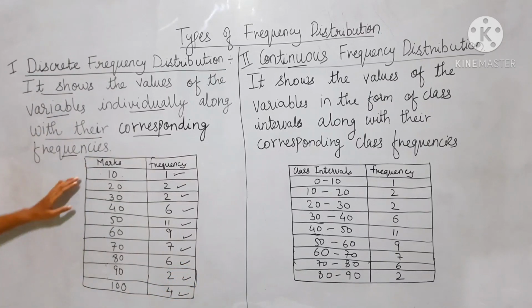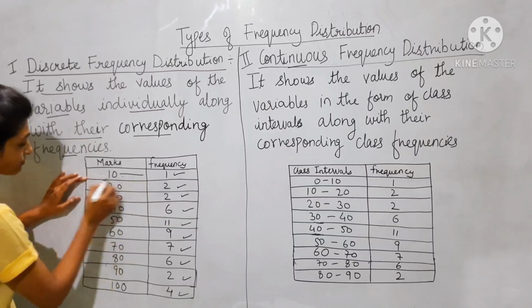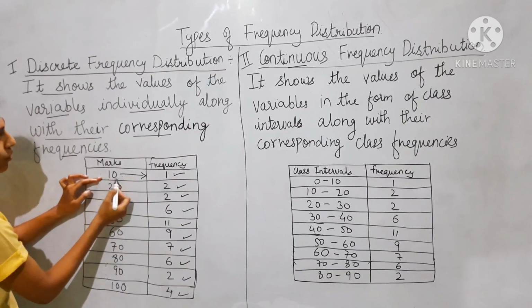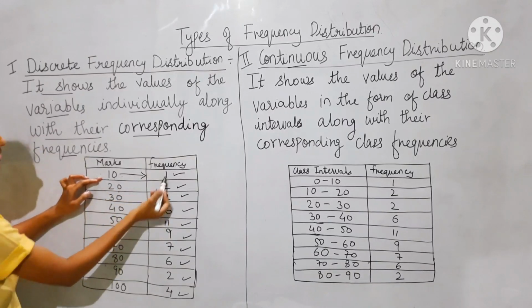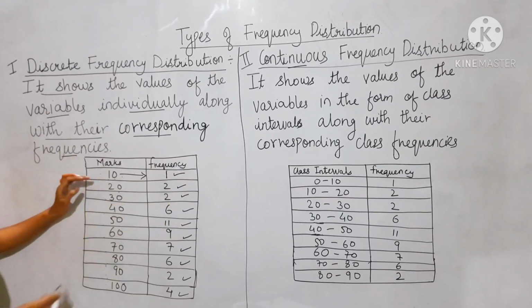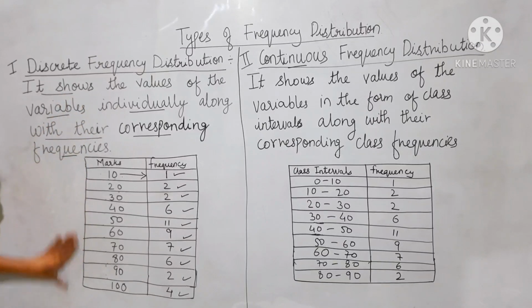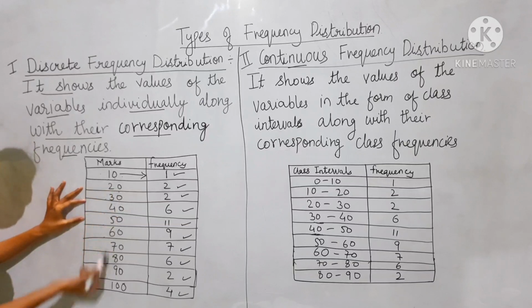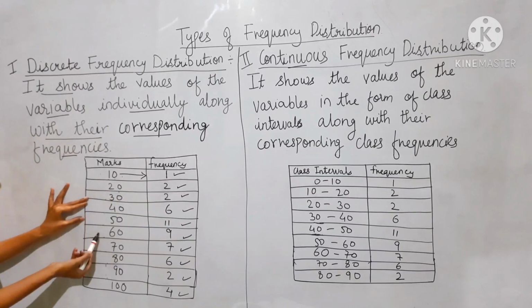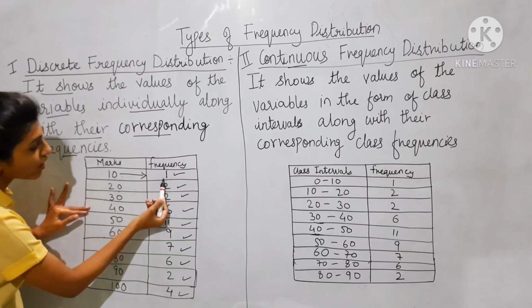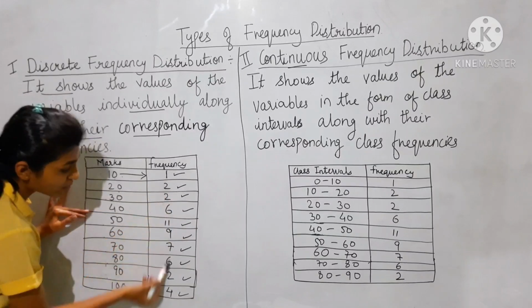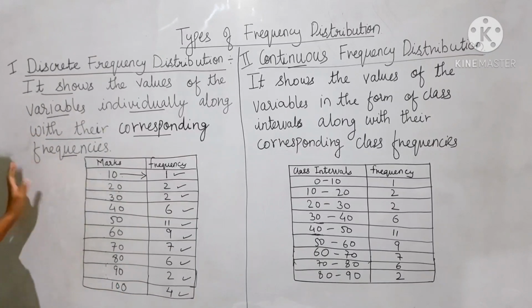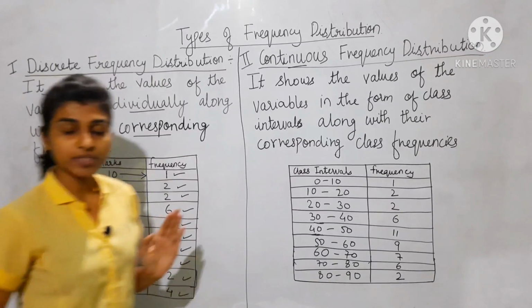So this is individual. 10 is an individual observation of the variable, and how many times the number 10 has been repeated is the frequency, 1. So it shows the variables individually. This is the example of discrete frequency distribution. 10, 20, 30 are individual variables, and along with them there are frequencies. So now I hope you have understood what is discrete frequency distribution.